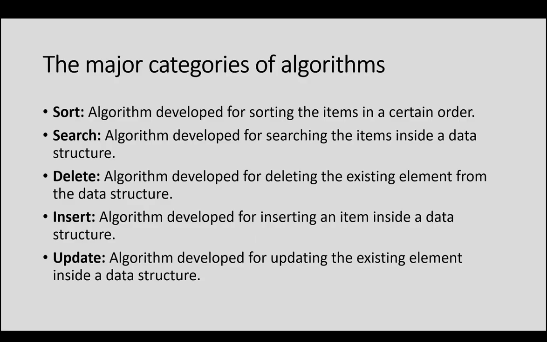Now here comes the major categories of algorithm. Earlier one was the approaches in which you can solve. Now using those approaches we can have many different algorithms in these categories. So first one is sorting. Algorithms developed for sorting the items in a certain order. For example, we have bubble sort, quick sort, merge sort, many different sorts.